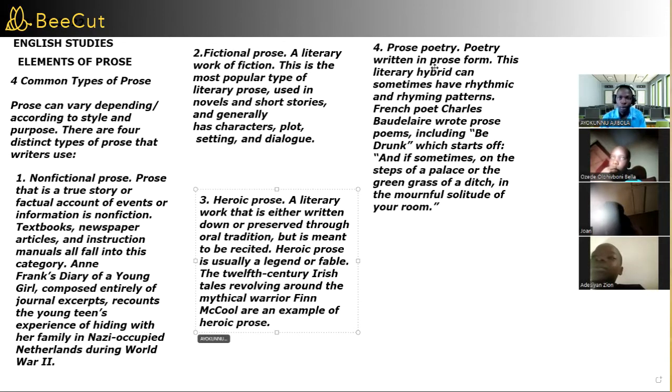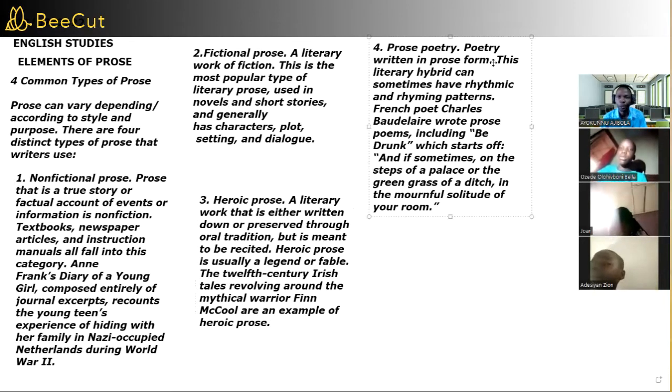Okay, very good. So, number 4, we said number 4 is poetry prose. This is written in prose form. This literary hybrid is a hybrid between prose and poetry, so it can sometimes have a rhythmic and rhyming pattern.